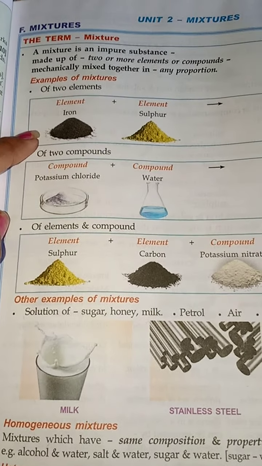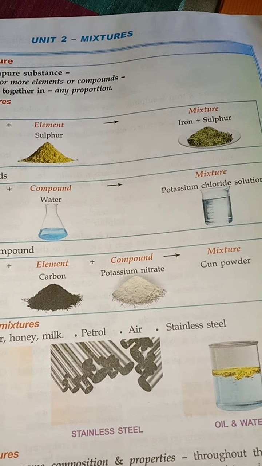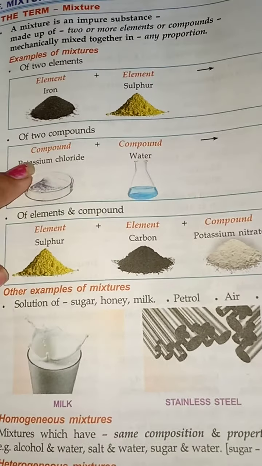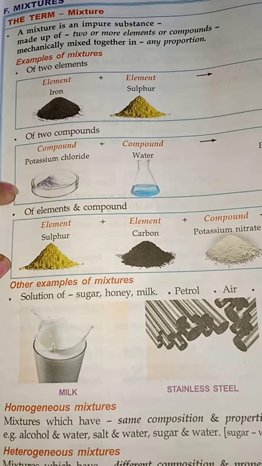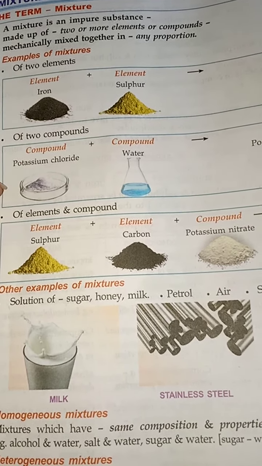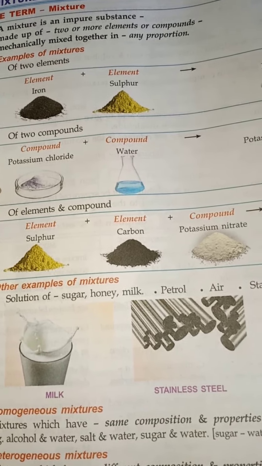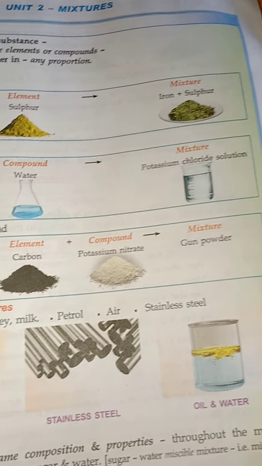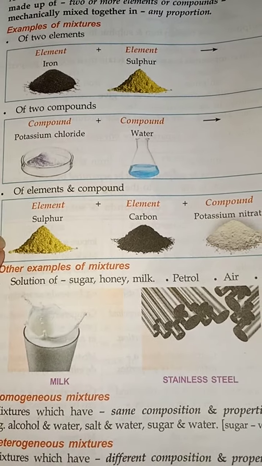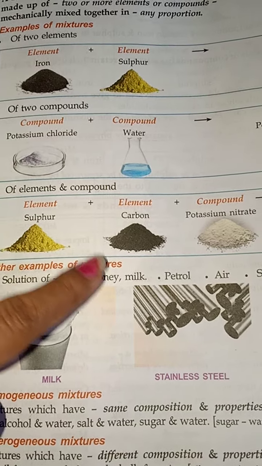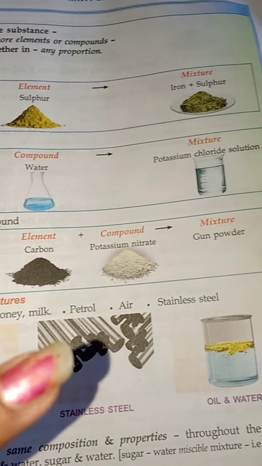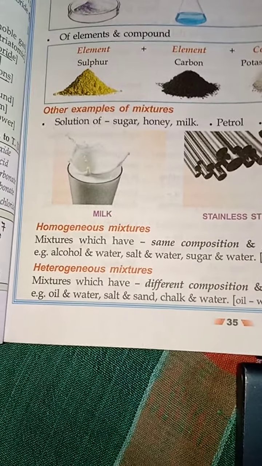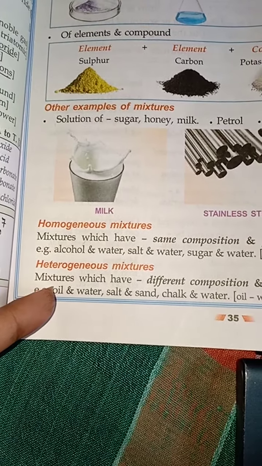Okay, we can have the examples. The first one is an example of two elements, that is iron and sulfur mixed, the iron plus sulfur mixture. The next we are having compound mixtures like potassium chloride and water. You can take salt or sugar with water, or potassium chloride solution. Then you can have elements and compounds like sulfur mixed up with carbon and potassium nitrate, which happens to be your gunpowder mixture.